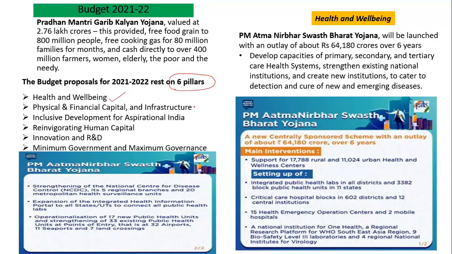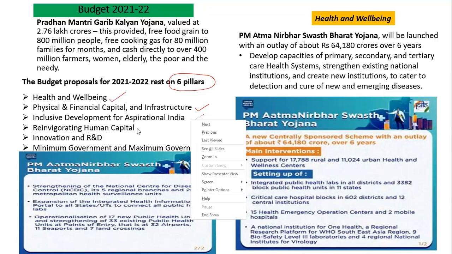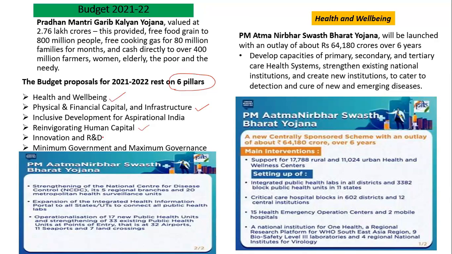The second pillar is physical and financial capital and infrastructure. The third pillar is inclusive development for aspirational India. The fourth pillar is reinvigorating human capital. The next is innovation and R&D, and the last one is minimum government and maximum governance. So the whole budget was presented on these 6 pillars.